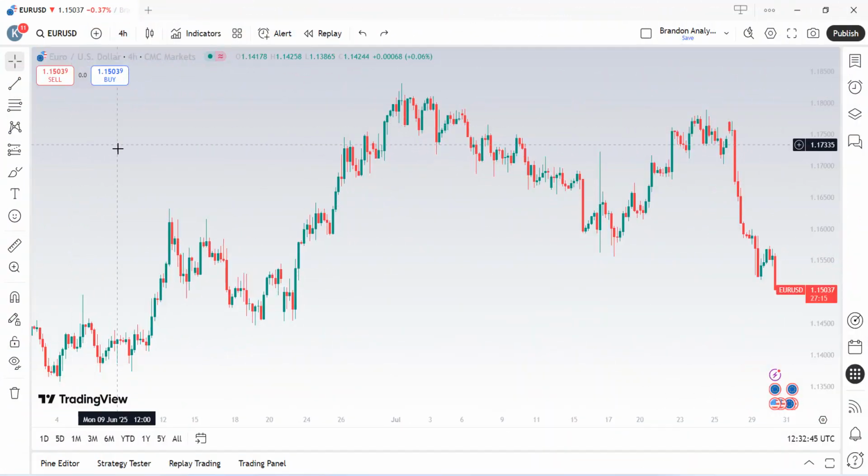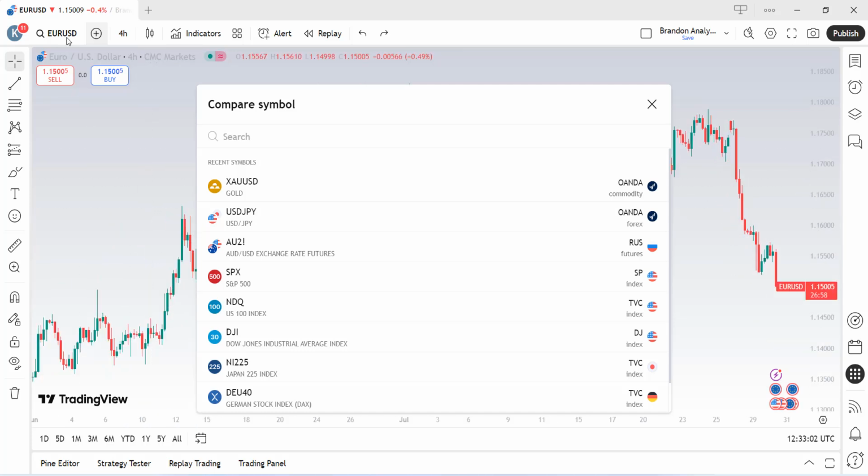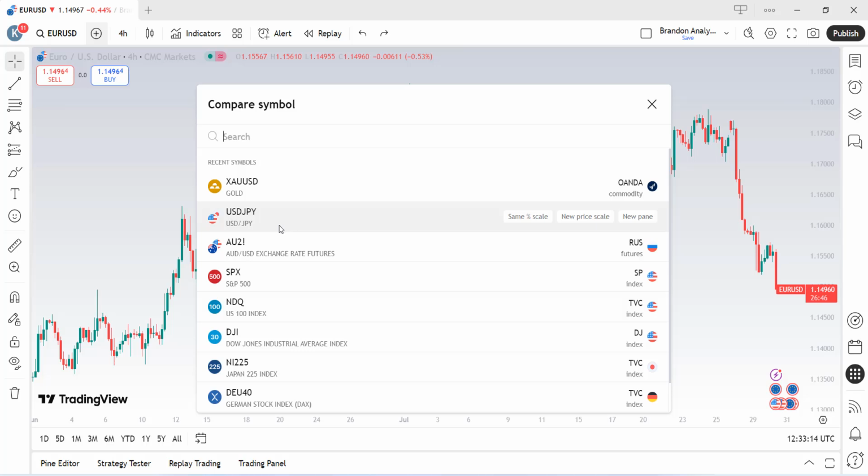The next symbol you see at the top of My TradingView is the plus sign, found directly after the search icon. This plus sign is used to compare a currency pair with another currency pair. Let's say this is our chart for this actual currency pair, EURUSD. It wants to be compared to USDJPY, which is another currency pair. Simply click on this plus sign, then select the currency pair you want to compare the actual currency pair with, which is USDJPY in this case.